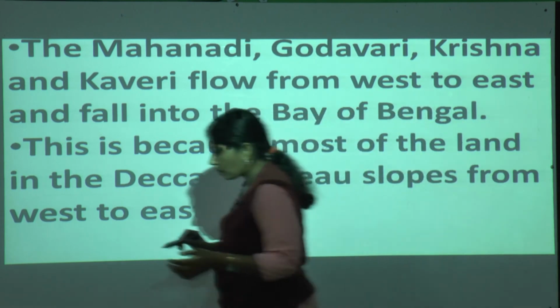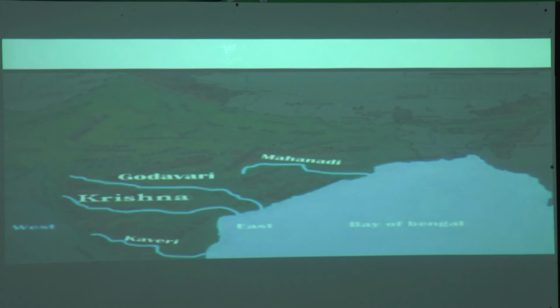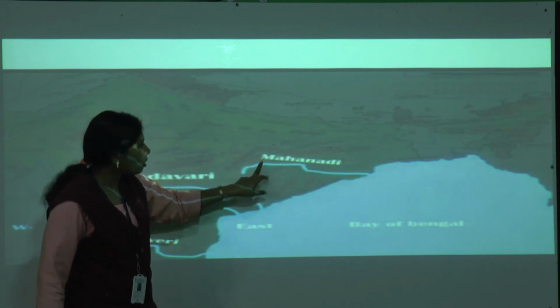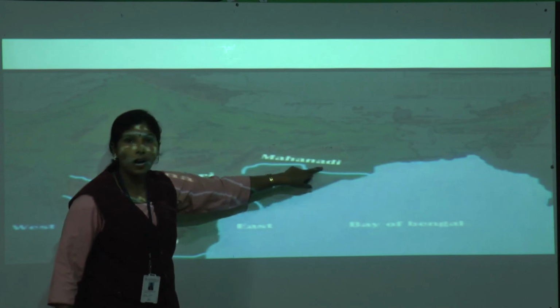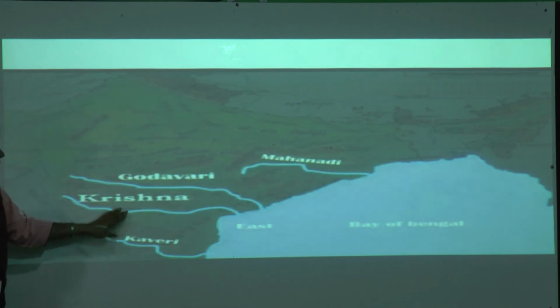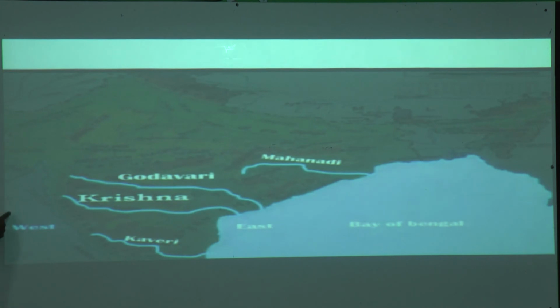So let us see how these rivers are flowing. This is our India map. This is the Mahanadi. Can you see the spelling? M-A-H-A-N-A-D-I. Mahanadi, Godavari, Krishna, Kaveri. These are the rivers, and where are they coming from? The west side. W-E-S-T, west.